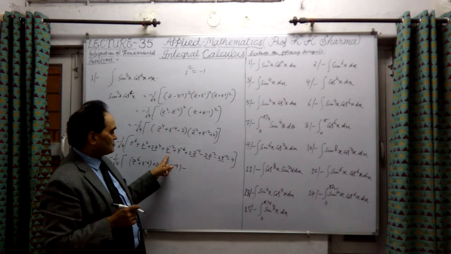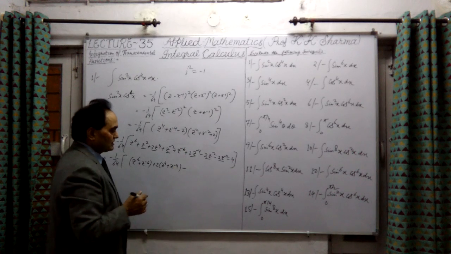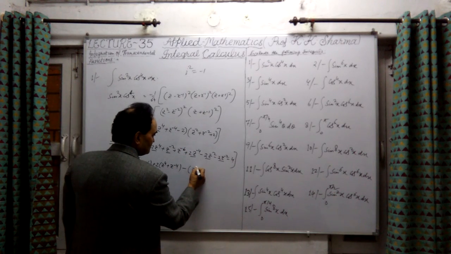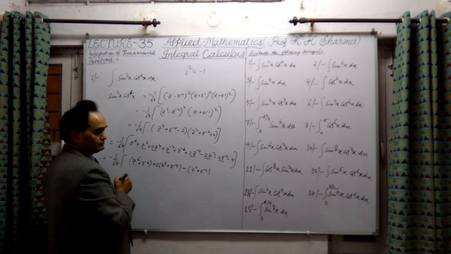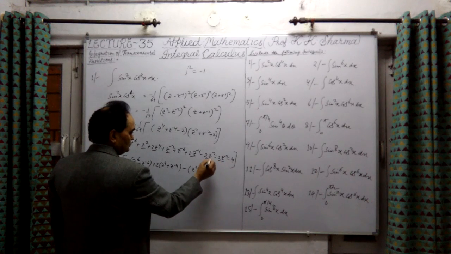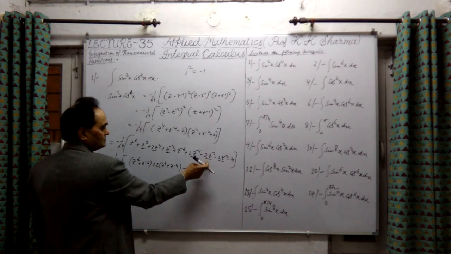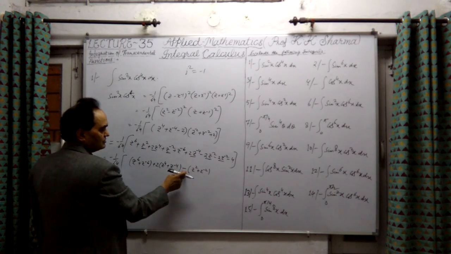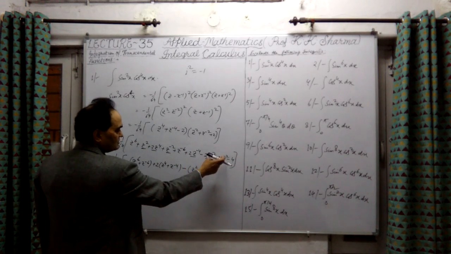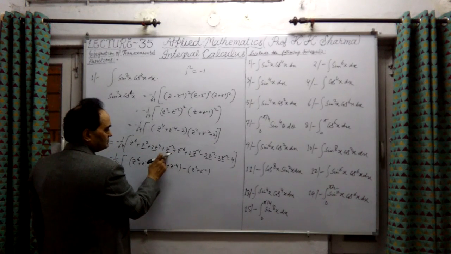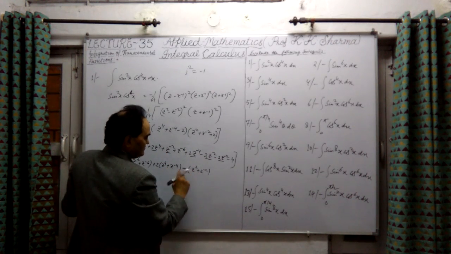And out of this, z^-2 and -2z^-2 will be negative value, only z^-2. So if I take the minus sign common, it will be z^2 plus z^-2.